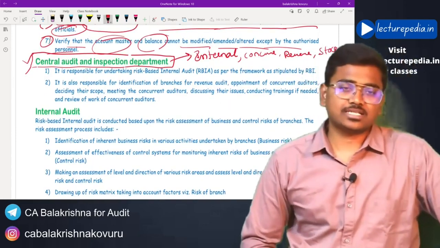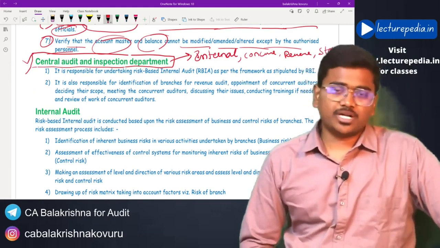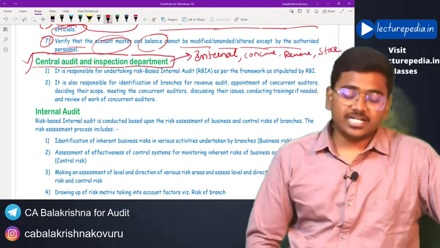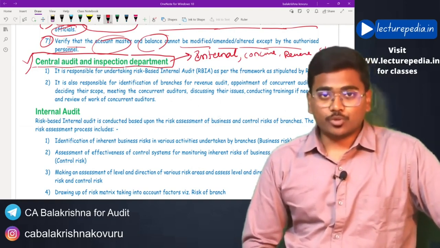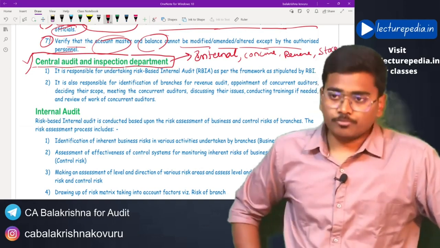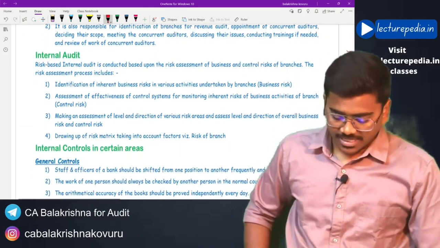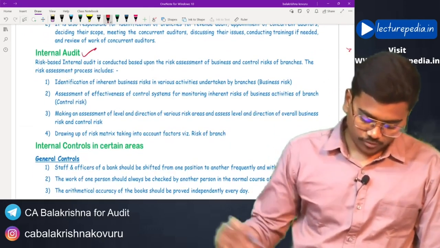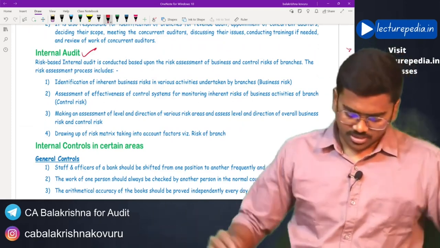We were discussing the Central Audit and Inspection Department, right? This department is involved in identifying the branches which require internal audit, concurrent audit, revenue audit, and stock audit, and they will appoint the auditors respectively. Now, in case of a banking company, with regard to internal audit, what will be the process, how will it be performed? Just a general question.